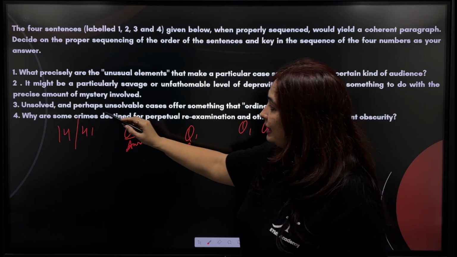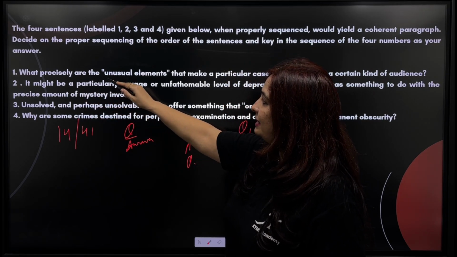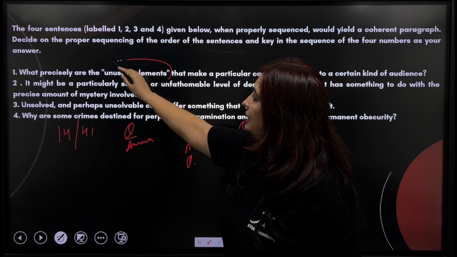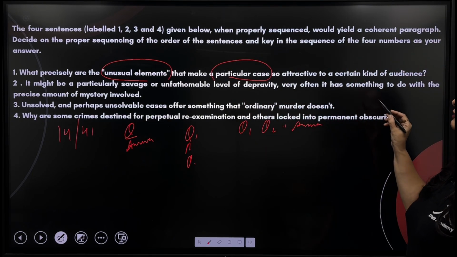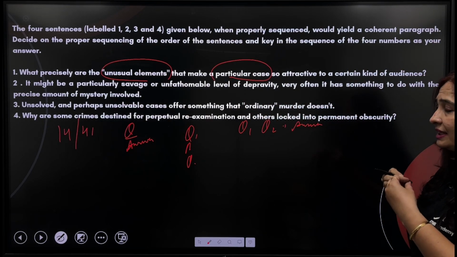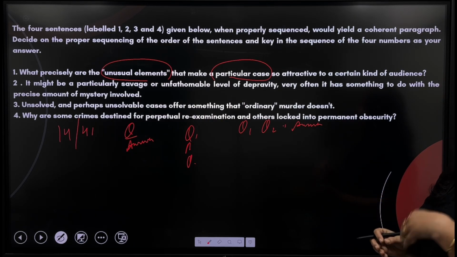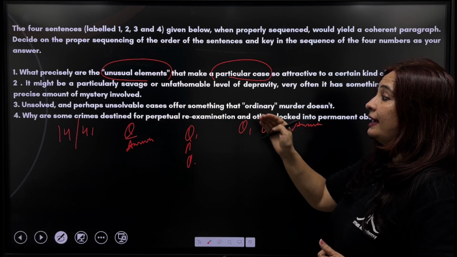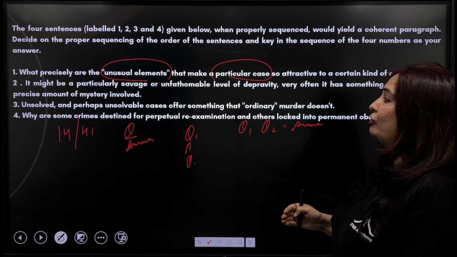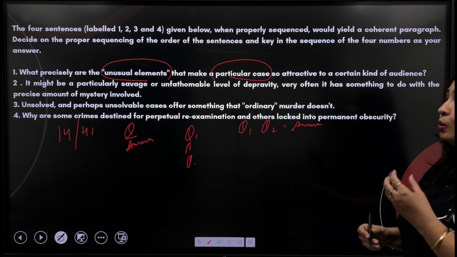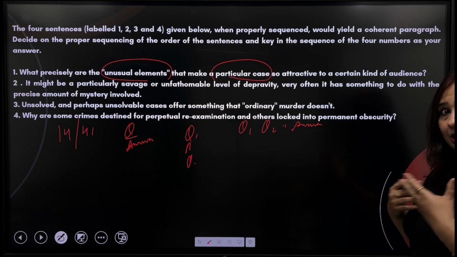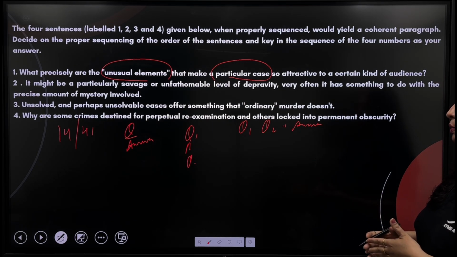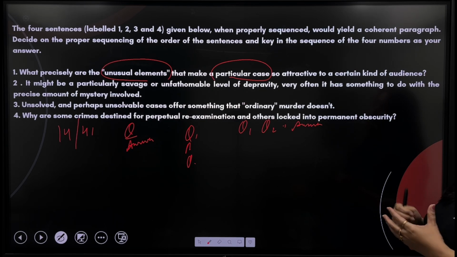So if you read this sentence, what precisely are the unusual elements that make a particular case so attractive to a certain kind of audience? So what are such unusual elements that make a particular case so attractive? And why are some crimes destined for perpetual re-examination? Why do we need to re-examine any crime continuously, or maybe some crimes continuously and others locked into permanent obscurity?